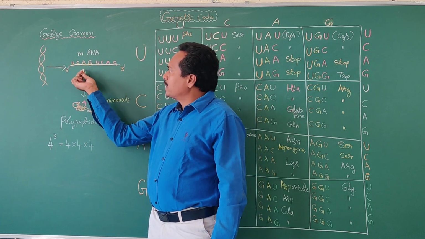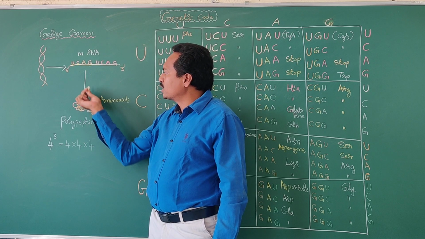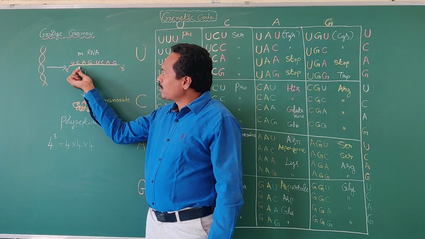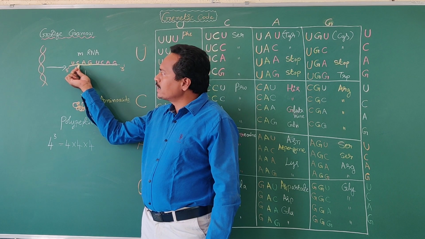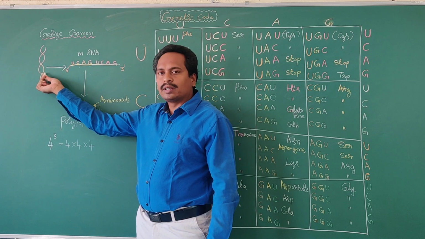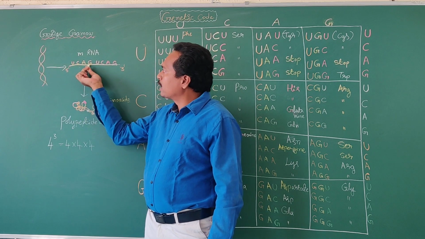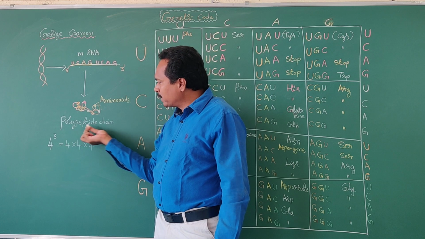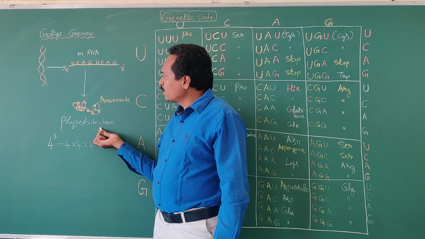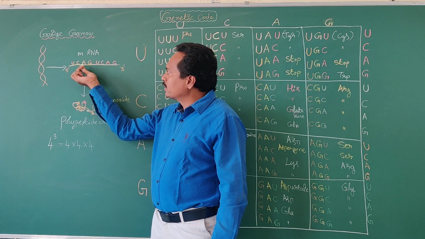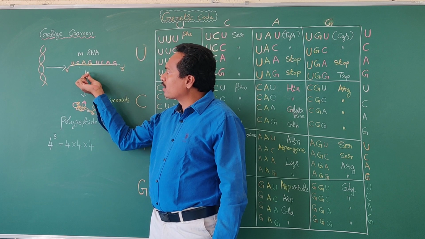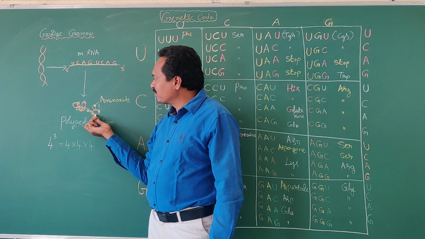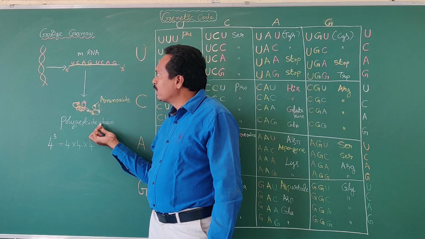So these nitrogen bases are codes for the amino acids. In the transcription process, the RNA is synthesized from a DNA molecule. Later, the RNA is involved in synthesis of a polypeptide chain. Here the RNA consists of nitrogen bases. These are codes for the amino acids, different types of amino acids.